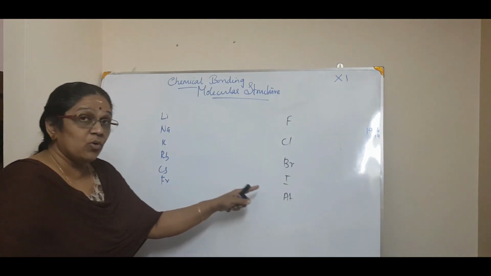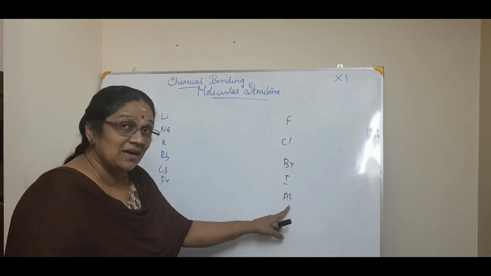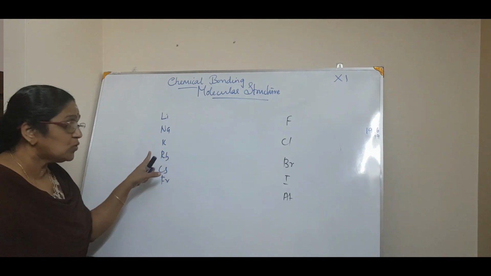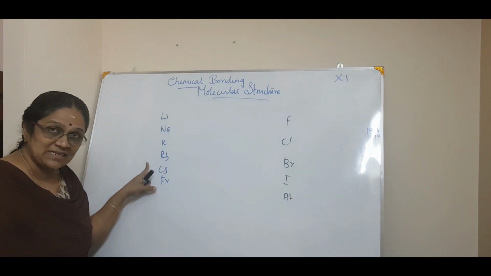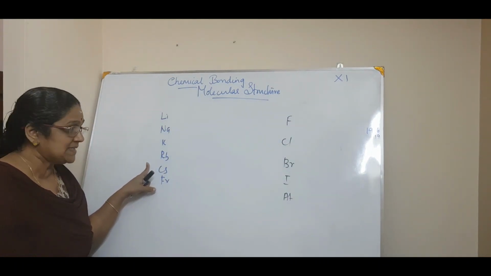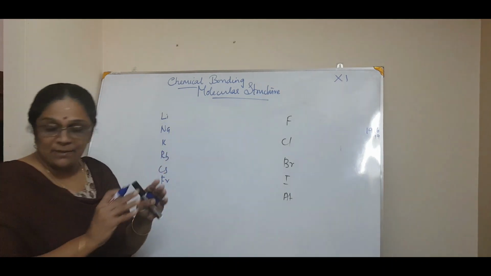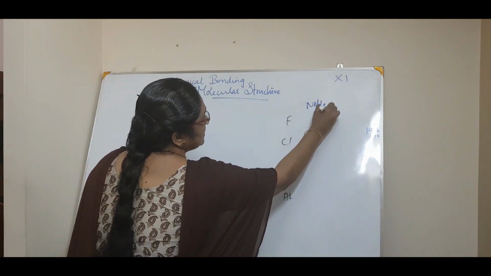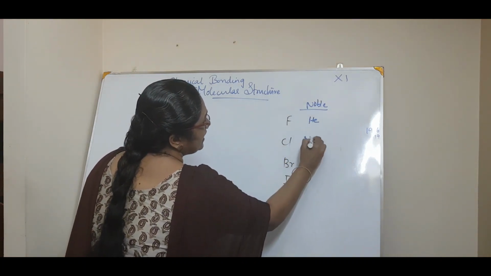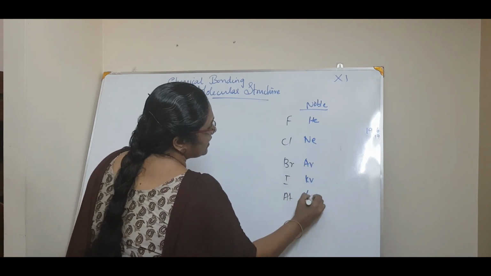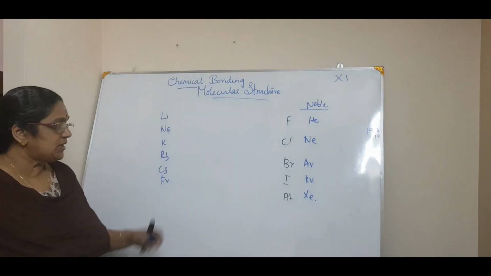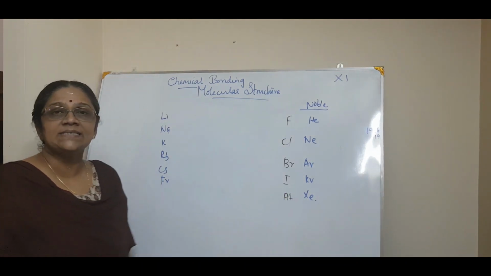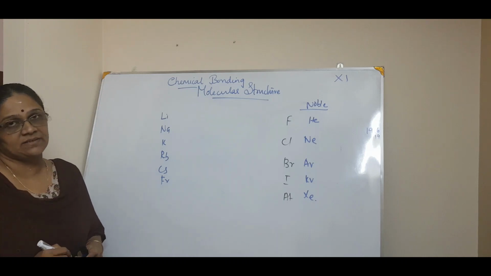He says that in a periodic table, the most electronegative elements, the halogen family, and the most electropositive alkali metals are separated by what? Noble gases: helium, neon, argon, krypton and xenon. These two are separated by the noble gas elements. That was the first postulate.